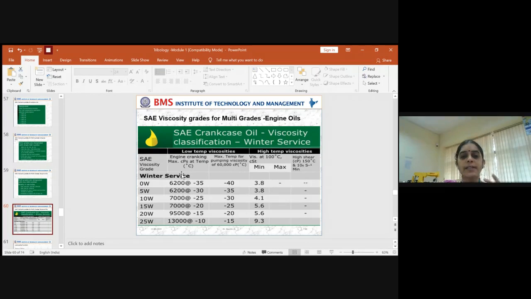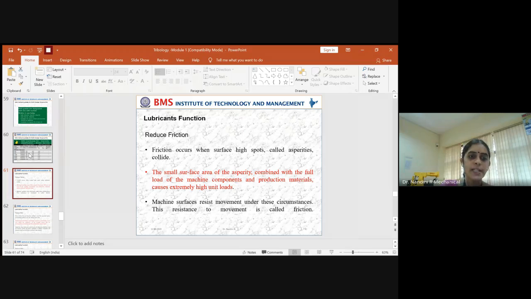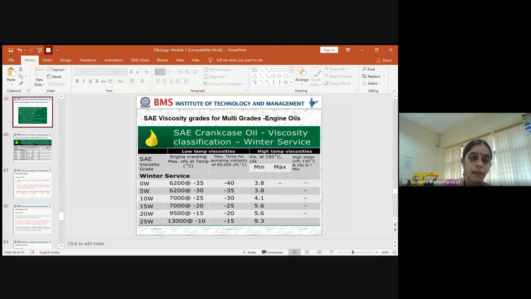So these are a few listed properties of different oils based on different services, whether you need it in winter service or summer service, or which types of classification of grades are available, to help you understand. Okay, so these are the grades available.